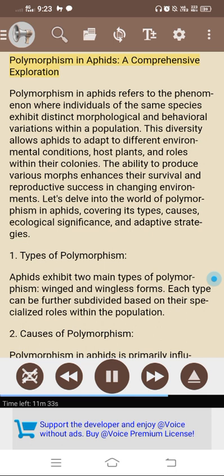ChatGPT. Polymorphism in aphids, a comprehensive exploration. Polymorphism in aphids refers to the phenomenon where individuals of the same species exhibit distinct morphological and behavioral variations within a population. This diversity allows aphids to adapt to different environmental conditions, host plants, and roles within their colonies.